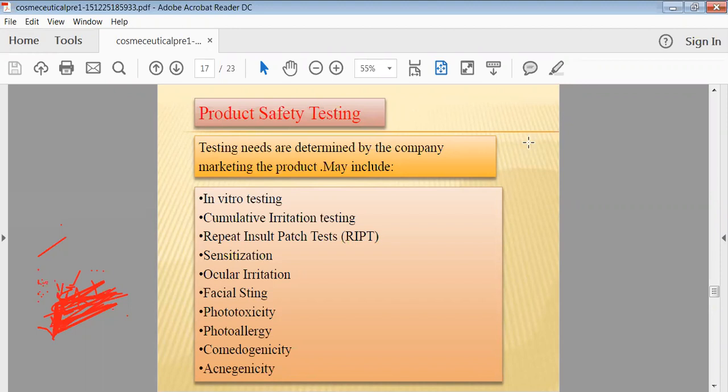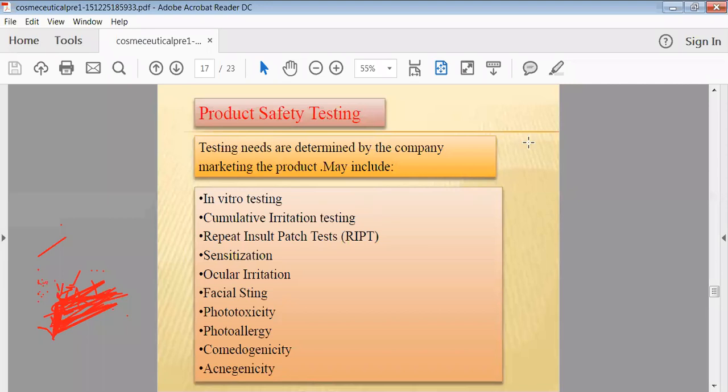With the help of animals or human volunteers we can check the irritation. Whatever product we have prepared for the skin, whether it has any irritation action or is safe, or whether it is causing any kind of edema, we have to check by using the irritation testing. Then a repeat insult patch test is there, a normal testing on your skin, to see whether it causes an allergic reaction or not. For that purpose, a very small amount of that product we apply on the skin, and we observe for any possible irritation, redness, edema, swelling.